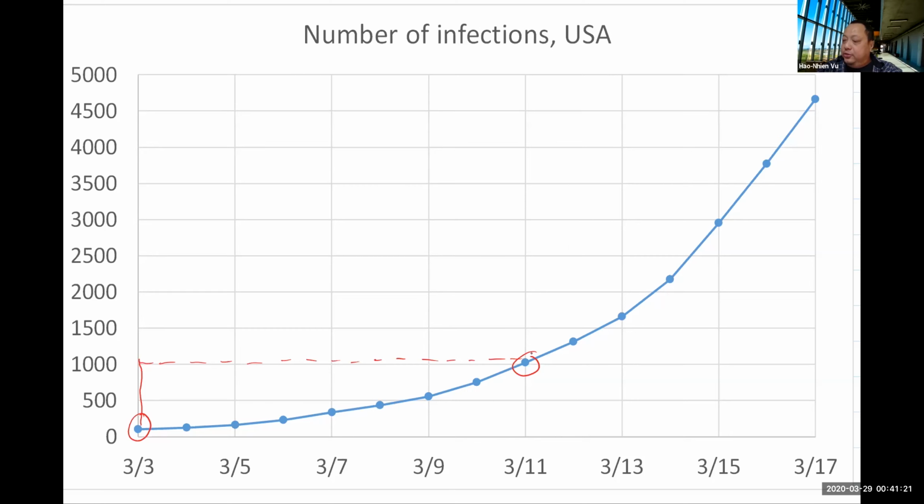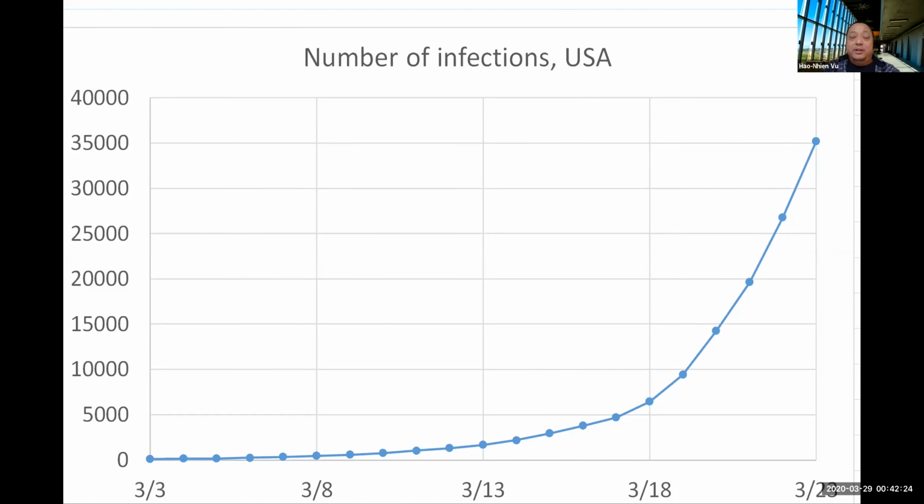How long did it take us to get the next 1,000 after that? Pretty much March 14th. So just 3 days later, we got the next 1,000. And how about the next 1,000 after that? Yeah, just about 1 day later.